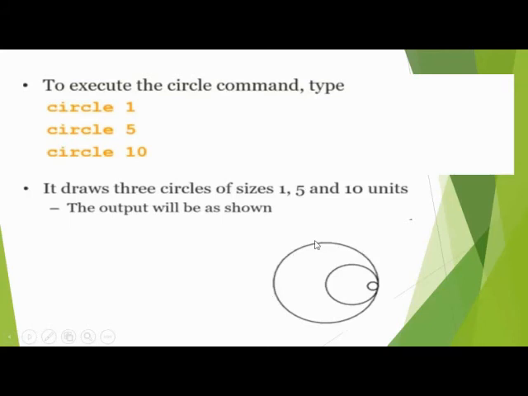The last one is circle 10 because it is bigger than 1 and 5. So when we see circle 1 like this, 1 means it's a unit, the distance which we cover here. Okay, circle 5 and circle 10.